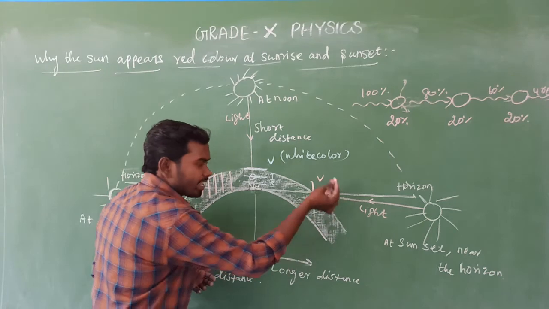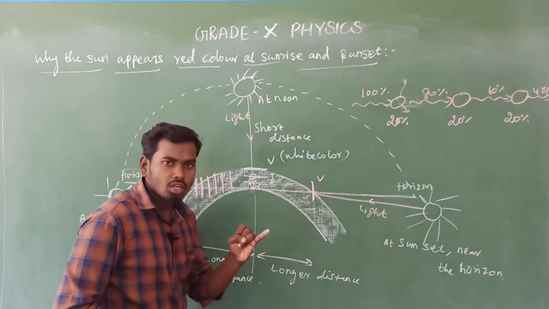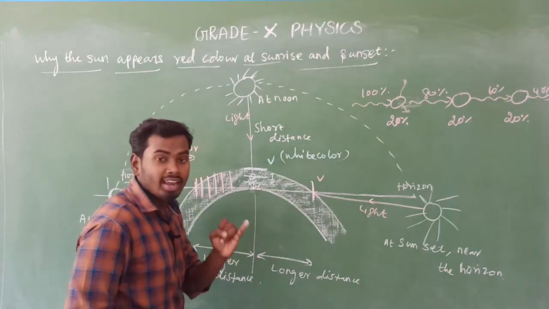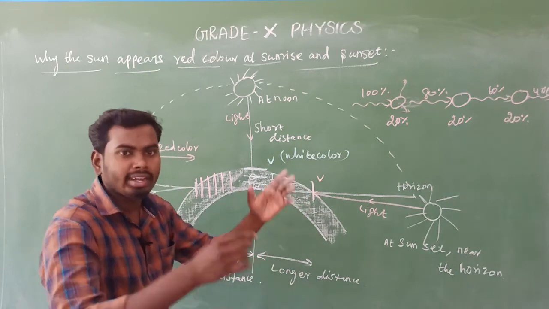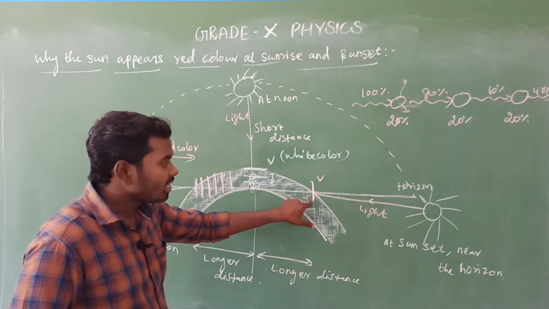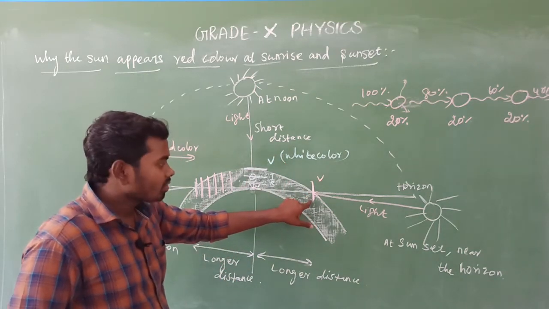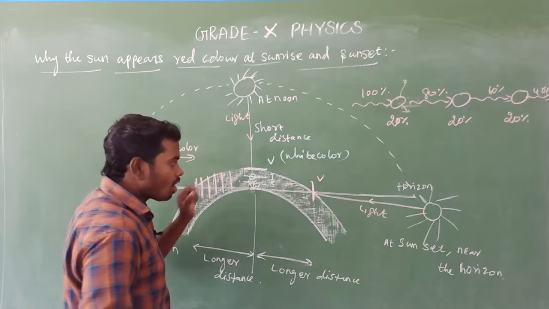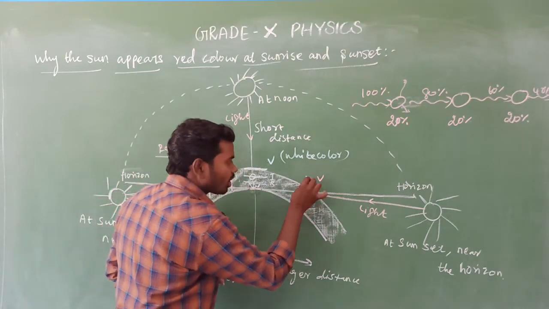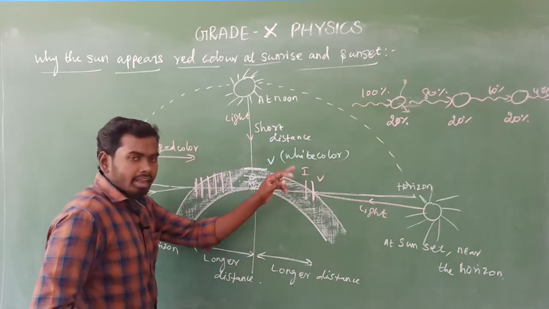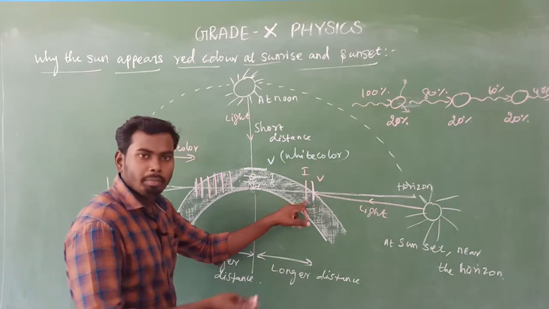So when the sunlight enters the atmosphere, first the violet color gets scattered completely before reaching us. After that, what color? Indigo color gets scattered completely before reaching us.